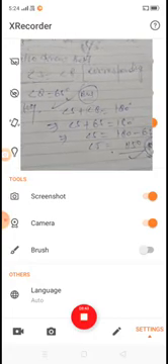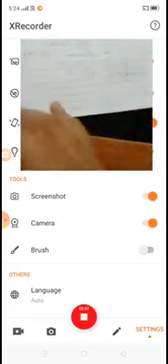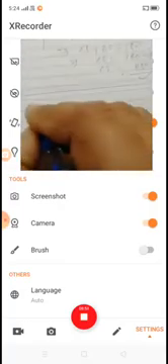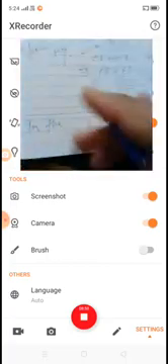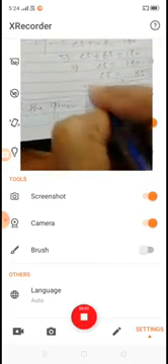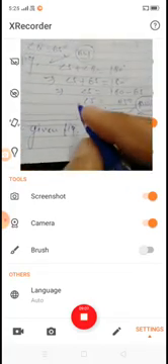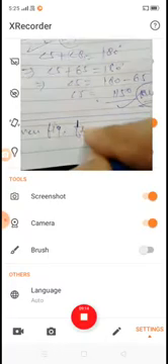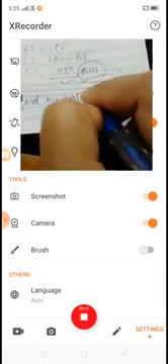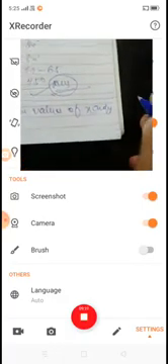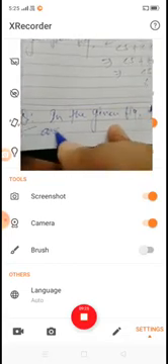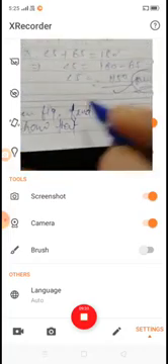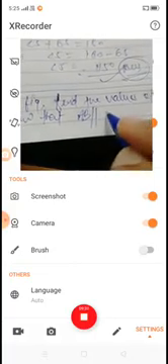Okay, now we take some other question. Your question is: in the given figure, find the values of x and y, and then show that AB is parallel to CD.